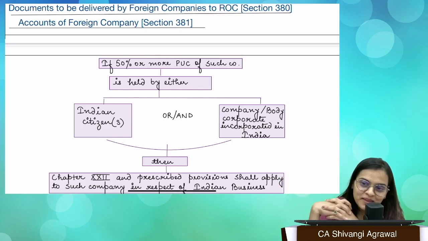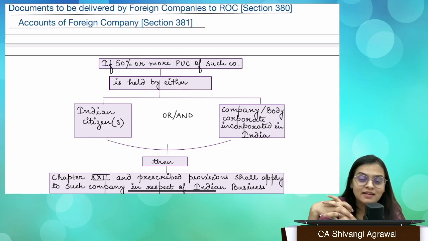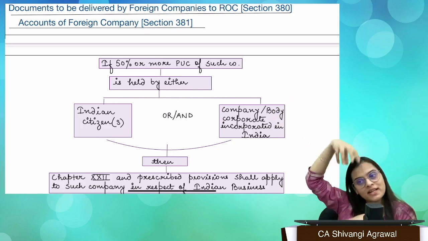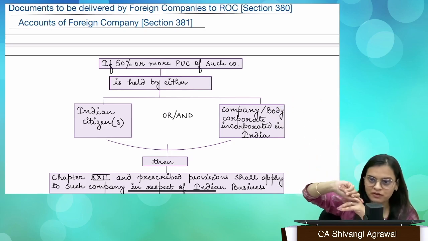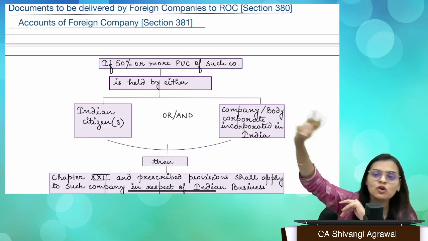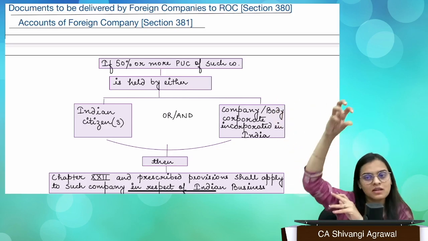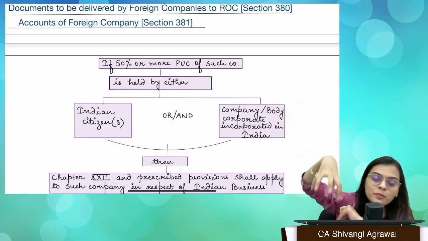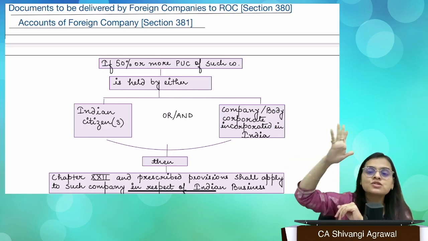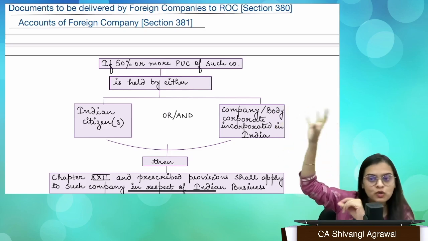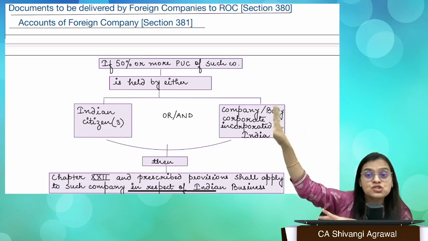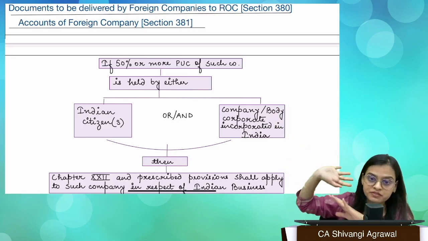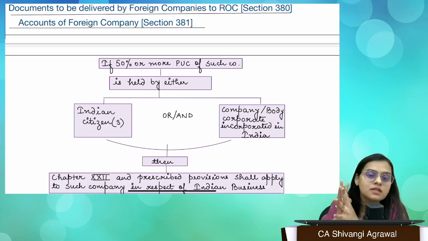Which ROC, ma'am? Maybe it is having some electronic place of business. There is a company incorporated outside India. It can work in India by forming a subsidiary also, by forming an Indian company. In that case, it is not treated as a foreign company. That Indian subsidiary becomes an Indian company only. But let's say, for example, there is a company incorporated outside India. It opens a branch over here and is selling goods in India. So that particular company is going to be treated as a foreign company, and that company has to comply with certain things and follow certain Indian laws. So we have a separate chapter for that, out of which we have to read a certain portion.